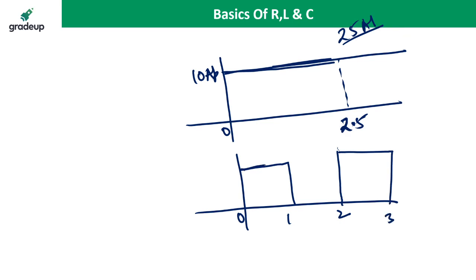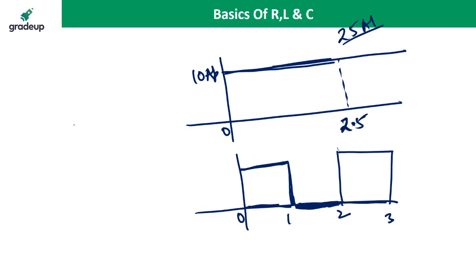Because we are giving the voltage in pulse form, we have to integrate from 0 to 1 first. From 1 to 2 there is no increment of the current, because if we are not applying the voltage to the inductor, the current will not increase. And from 2 to 3 we are giving the voltage again.